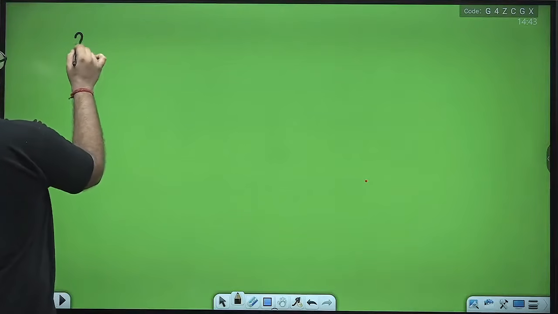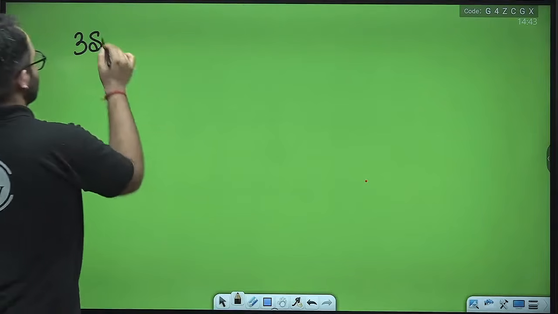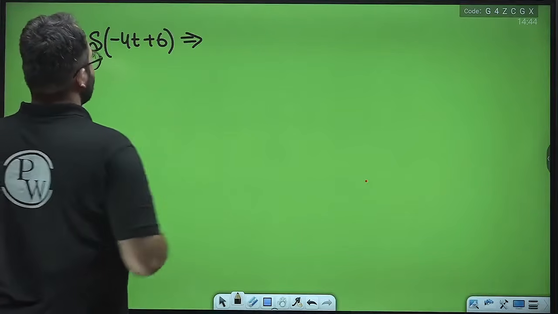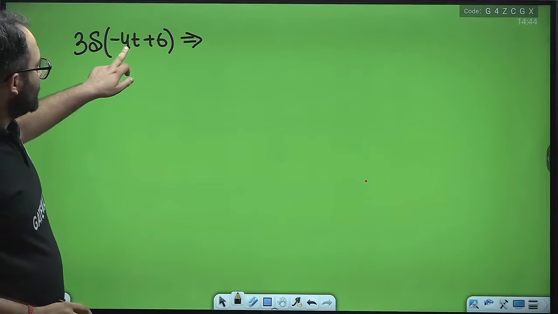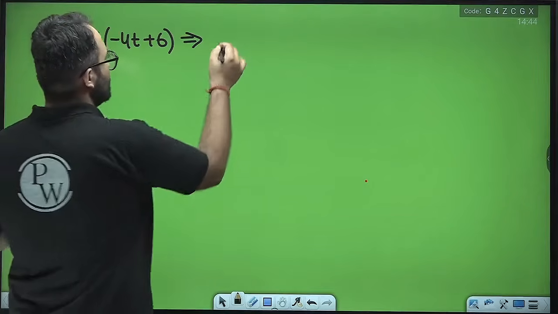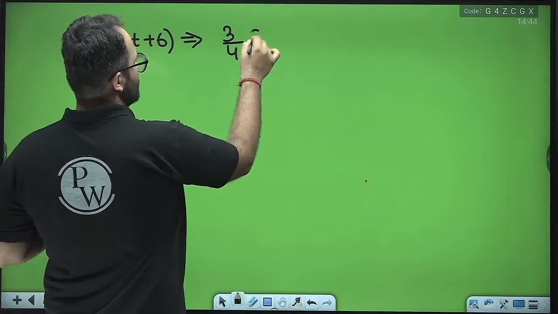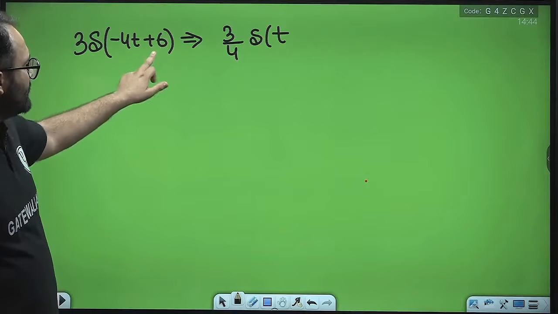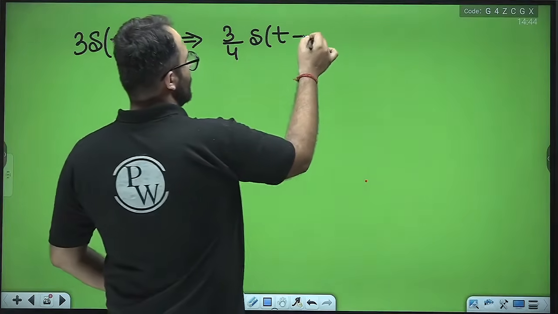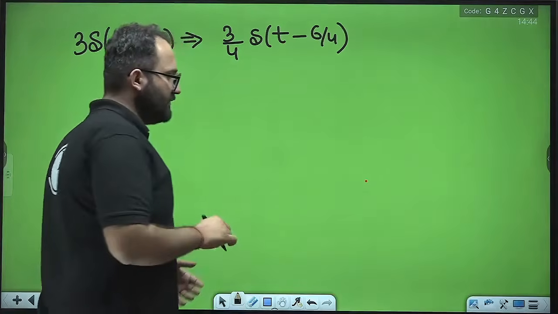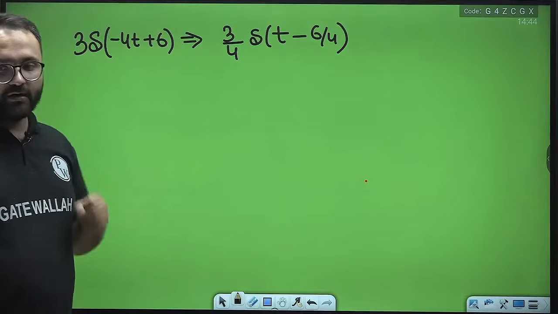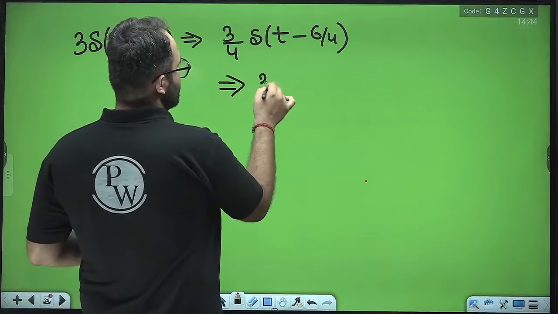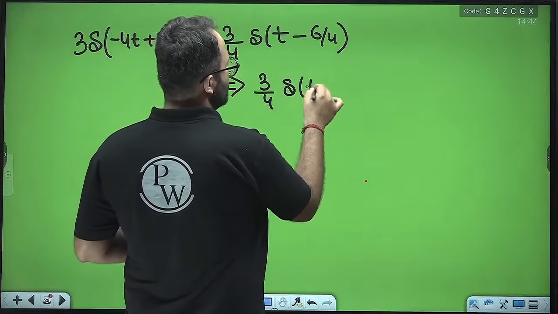For example, we have 3 delta of (minus 4t plus 6). We can write it like this: the A term will go outside with modulus, that is 3 by 4 delta, and this B will get divided by A. So this will become 3 by 4 delta (t minus 6 by 4), that is 3 by 4 delta (t minus 3 by 2).